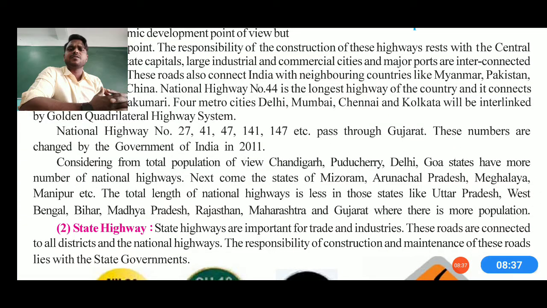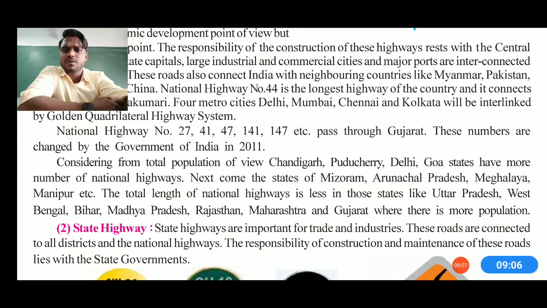And apart from that, if we go further and consider the total population, then Chandigarh, Puducherry, that is Pondicherry, Delhi and Goa have more national highways. Next come the states of Mizoram, Arunachal Pradesh, Meghalaya, Manipur, etc. So the total length of national highway is less than in Uttar Pradesh, West Bengal, Bihar, Madhya Pradesh, Rajasthan, Maharashtra and Gujarat. But where there is more population, we need to develop more roads. That's a general kind of thing.